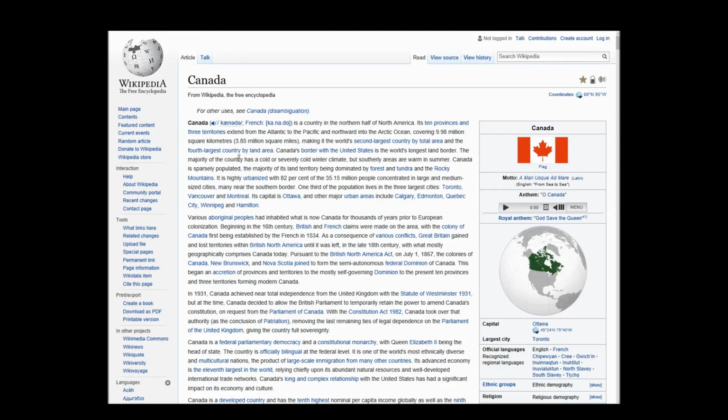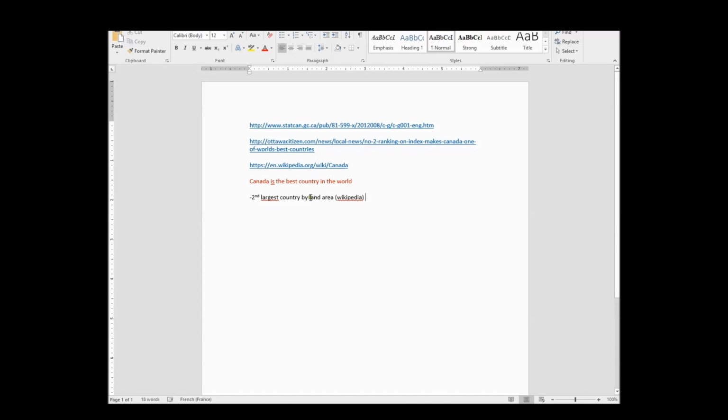Okay, let's keep reading. What else? In the 4th, what is the difference? By total area in the 4th? Oh, by land area. Okay, hang on. So not by land area. We're going to say it's the 4th largest country by land area. And I almost got that fact wrong. It's the 2nd largest country by total area. And if you're wondering what the difference is, my guess is it is water, and they're just looking at oceanfront.